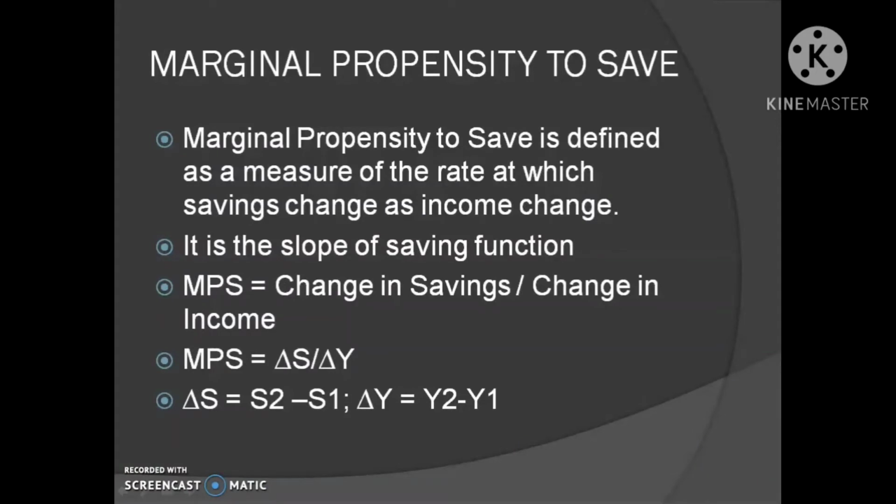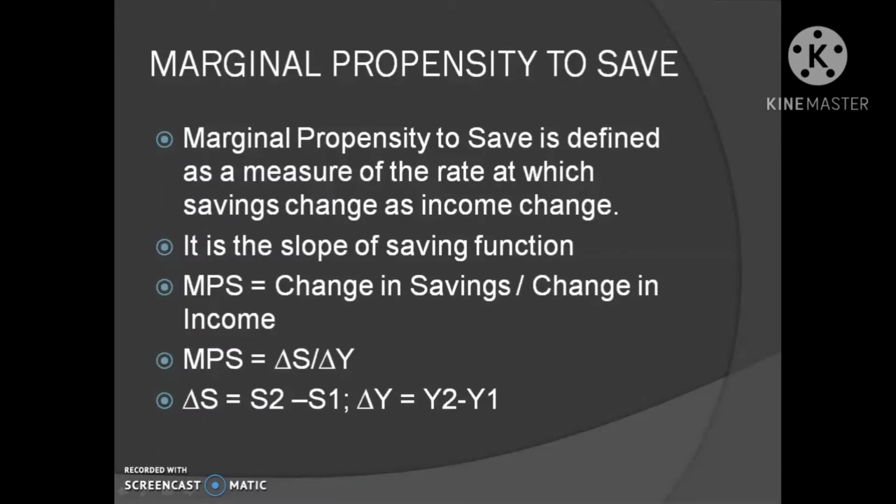As we discussed earlier, the term marginal in economics refers to the change in a variable due to 1 unit of additional change in the other variable. So under MPS, the first variable is saving expenditure, whereas the other variable is income.